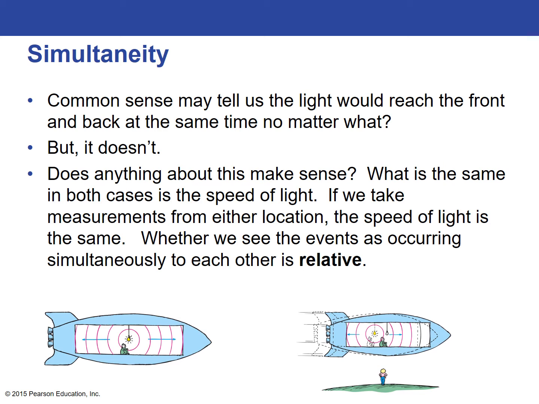This is one of those things that's hard to wrap your mind around. But hopefully what makes sense is that in both cases, the speed of light is constant. If we take a measurement from either location, we see the speed of light is the same, but whether we see the events as occurring simultaneously is relative to our position.